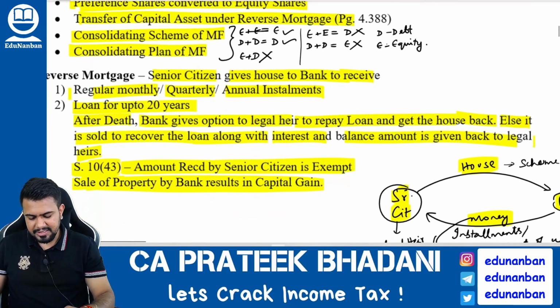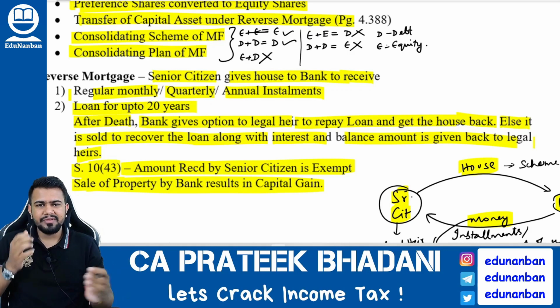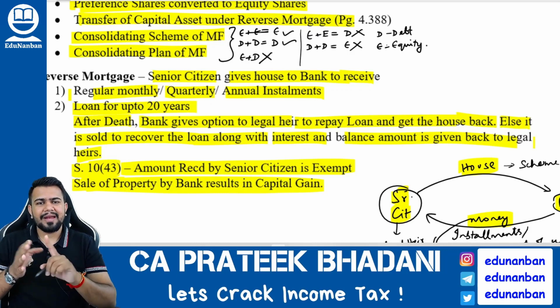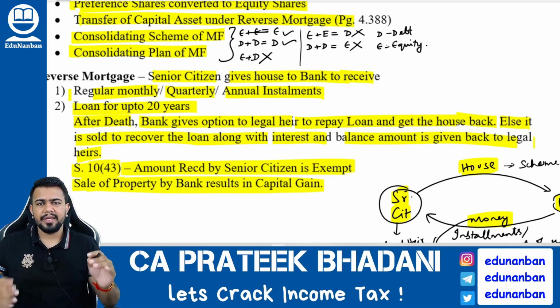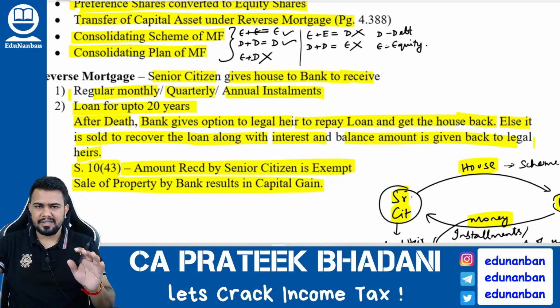Reverse mortgage is a system where a senior citizen is giving his house or his land and building to a bank to receive money from the bank. The money can be received as a loan for up to 20 years also. It can be received as a monthly, quarterly or annual installment also. So when the senior citizen is giving the property to the bank, it is not regarded as transfer.